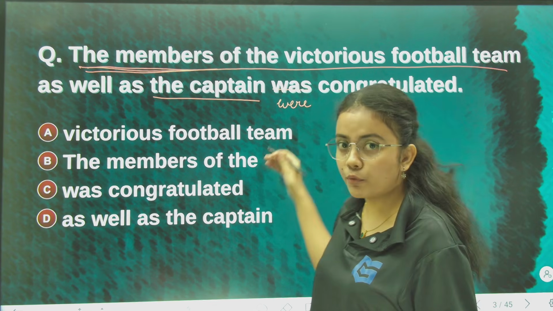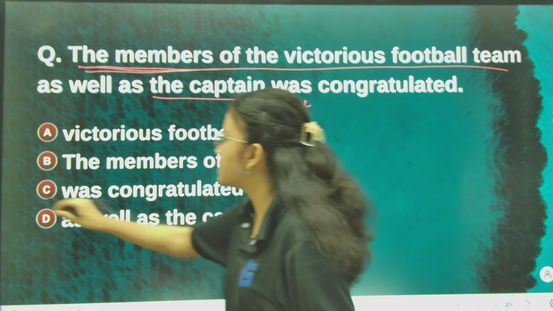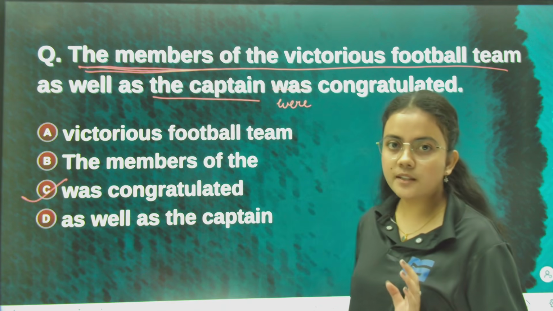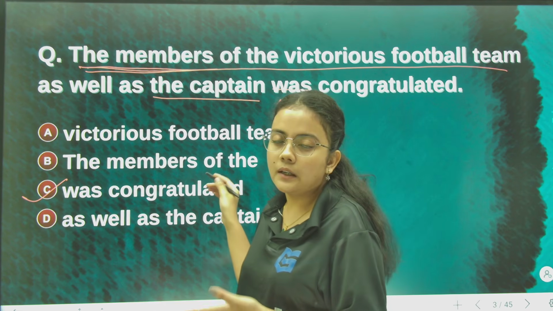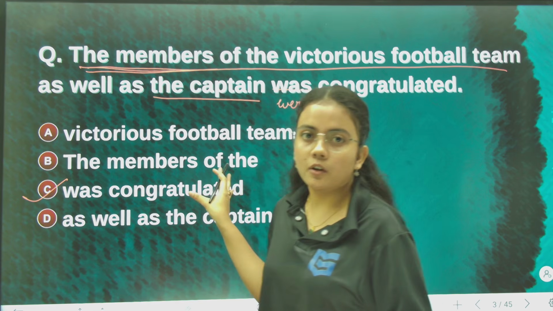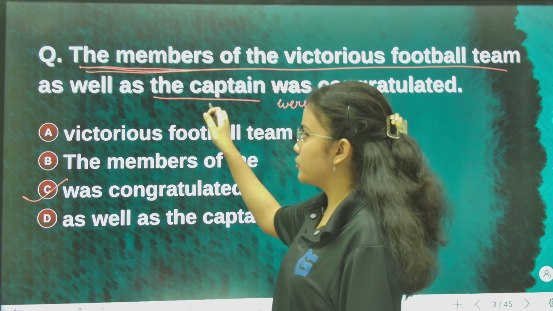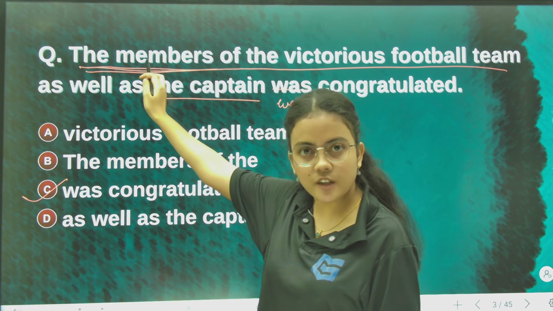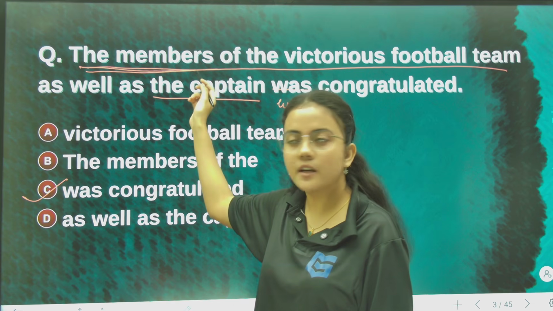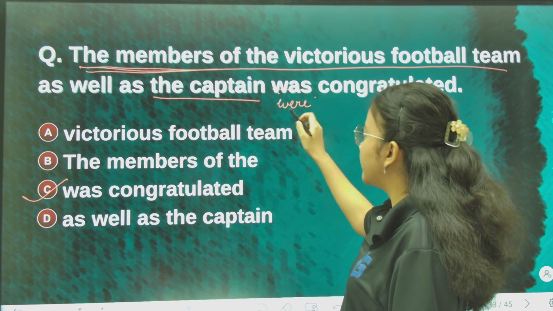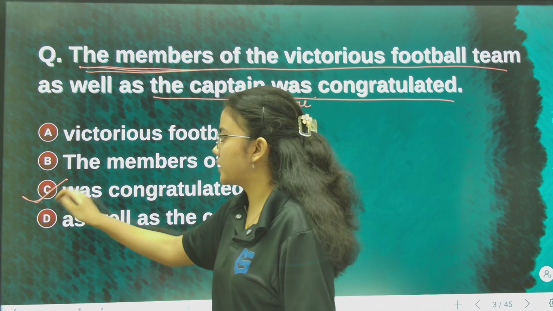So if we are to find the incorrect segment, it will be was congratulated. Was congratulated will be the incorrect part, and this will be the correct option for your question. Remember that although there are two subjects, the first subject is always considered the main subject. Since the first subject is plural, therefore it should be were, not was. So the incorrect segment is was congratulated.